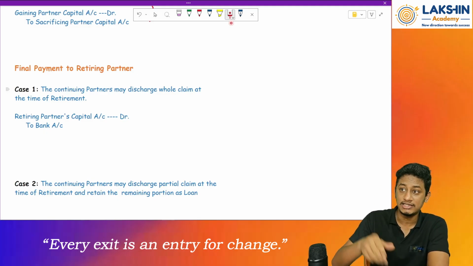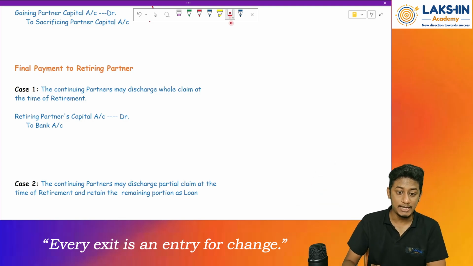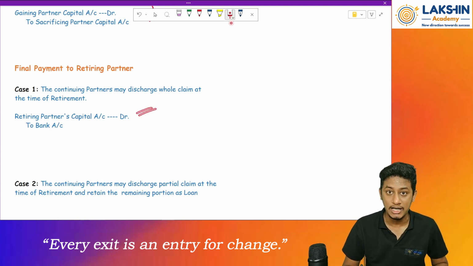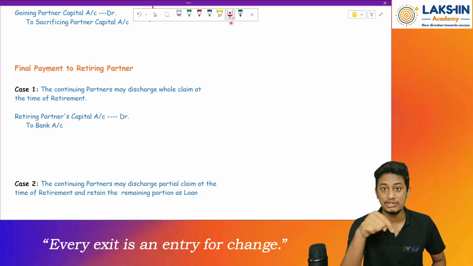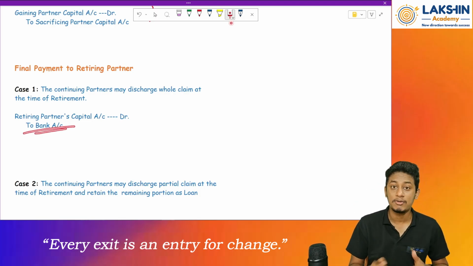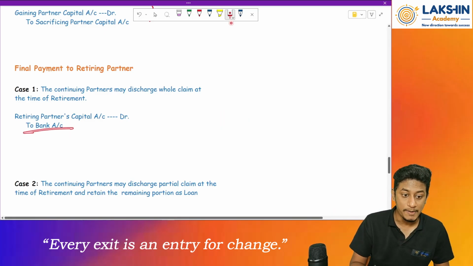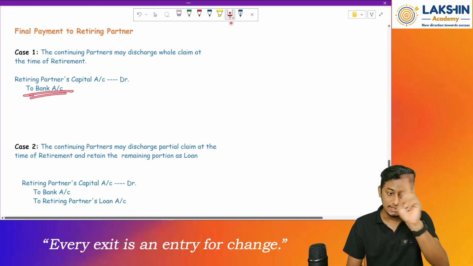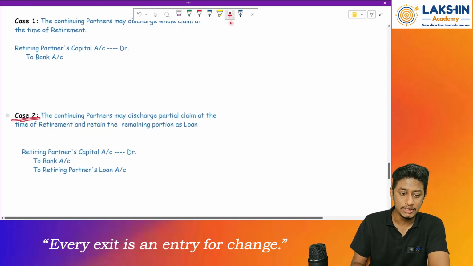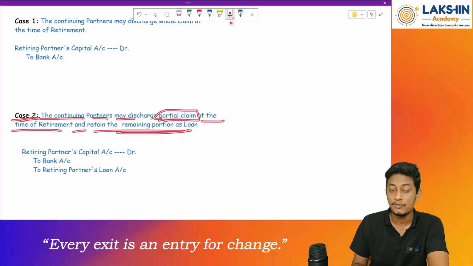So he will be given whatever share belongs to him, so that will be debited to clear off the balance in the capital account. And we know that whenever capital accounts are debited, they are reduced. Okay, then to bank account. Why? Because I am paying off whatever amount was there in Krishna's capital account. That has to be paid to him through the bank account. And case number 2: the continuing partners may discharge a partial claim at the time of retirement and retain the remaining portion as a loan.